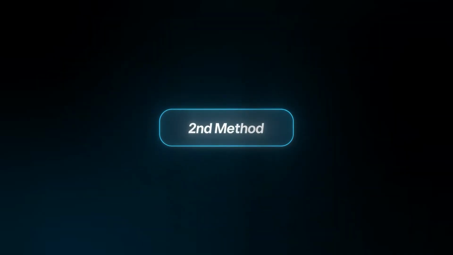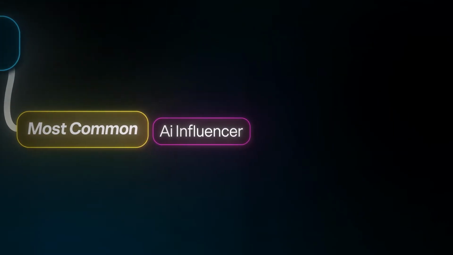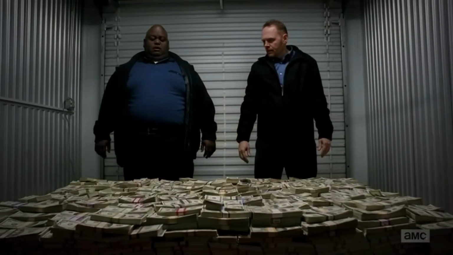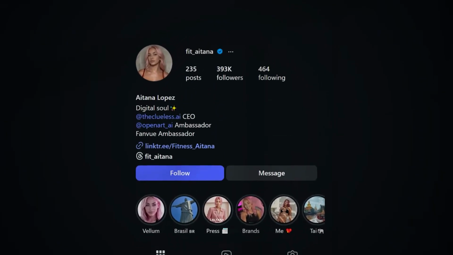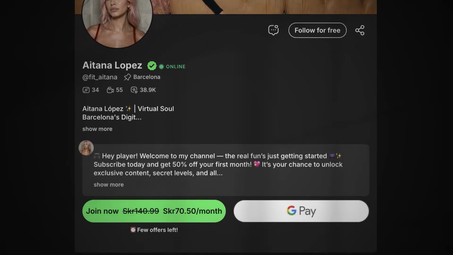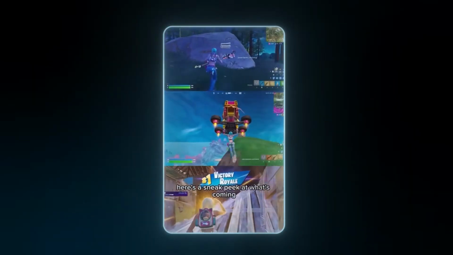Okay, now onto the second method, which is the one used by almost every successful AI influencer out there. This AI influencer named Maya is using this method to make an absolute bank selling access to images of, let's just say, the spicy stuff. I hate to make you disappointed, but no, I'm not going to show you how to do that. So let's use Aitana here as an example instead. If we take a look in her bio, she has a link to a fan view page where she's promoting her gaming content. Here's a sneak peek at what's coming.